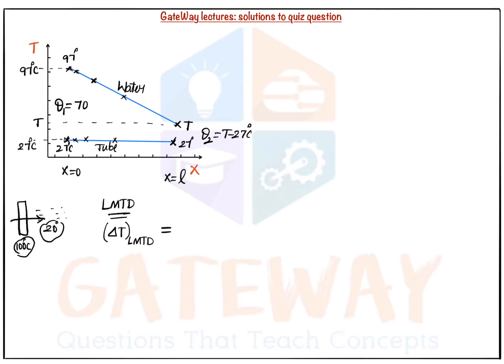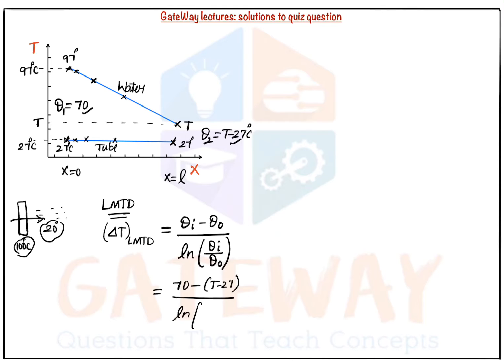Therefore the delta LMTD is given by theta at inlet minus theta at outlet, nothing but the temperature differences between hot and cold, divided by the natural logarithm of theta at inlet upon theta at outlet, right? So what is the value of theta at inlet? 70. Minus theta at outlet, T minus 27, divided by ln of 70 upon T minus 27.